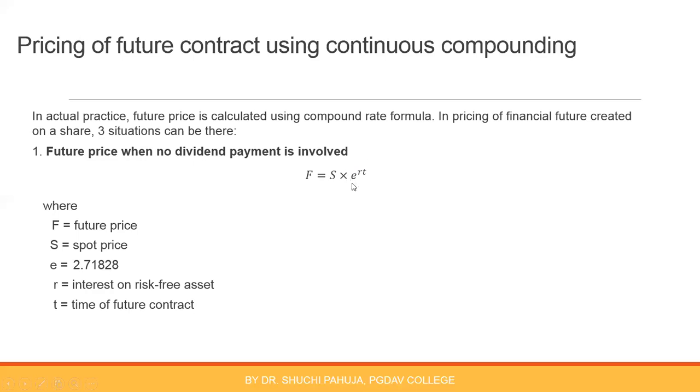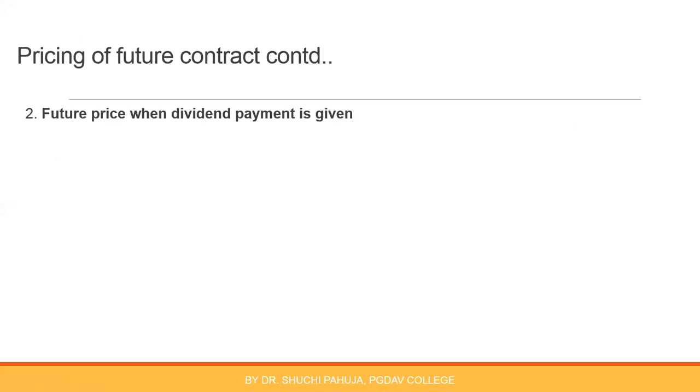This is multiplied with this amount to adjust it for cost of carry, right? So S into e raised to rt, continuous compounding is being assumed. This formula will give you the future price. Here S is the spot price, r is the risk-free rate of interest, and T is the time of future contract. But formula will change if dividend payment is involved. I have already told, if buyer is losing dividend because of this future contract, then he will be paying lesser amount, lesser price for this future contract.